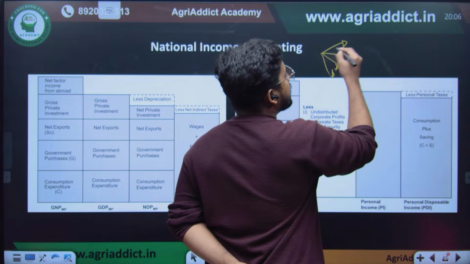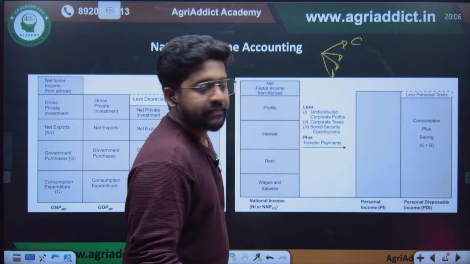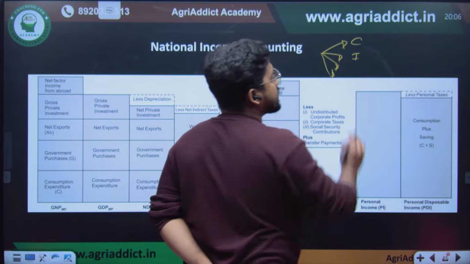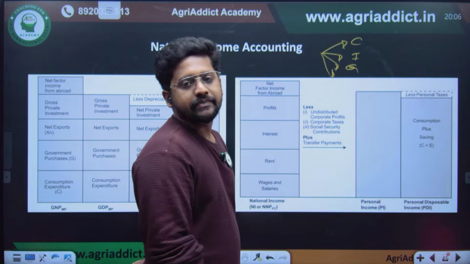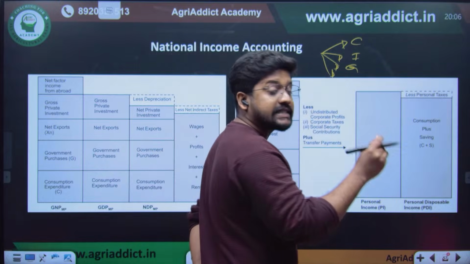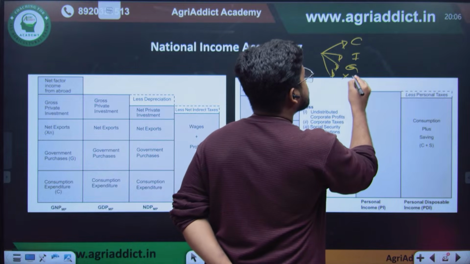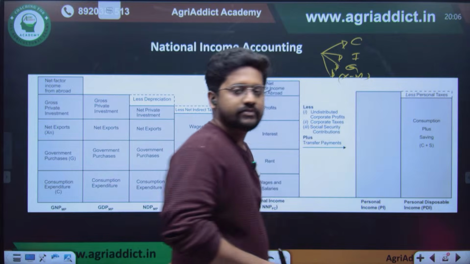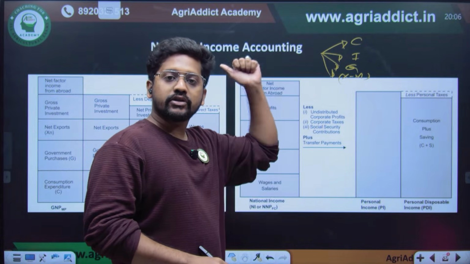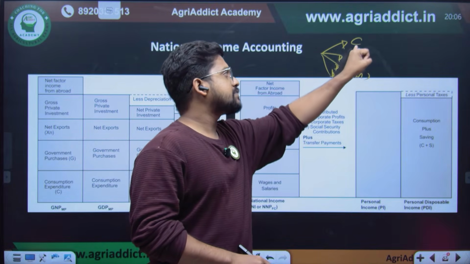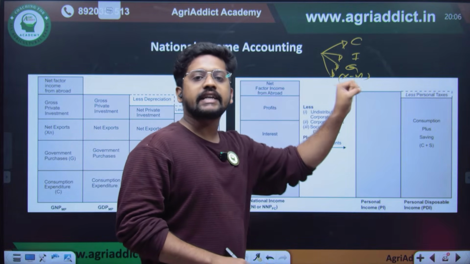First one is consumption expenditure, C. Second one is investment expenditure, I. Third one is government expenses, G. And fourth one is net export earnings, that is export minus import. These are the major things that you have to understand before going to the national income calculation.